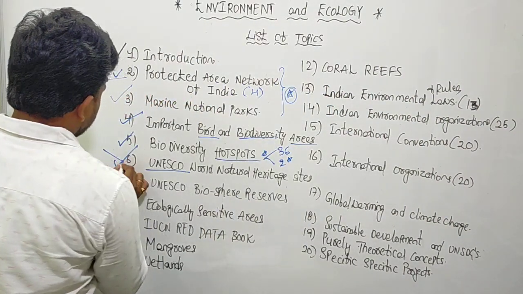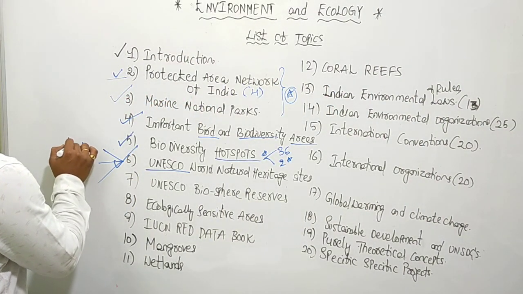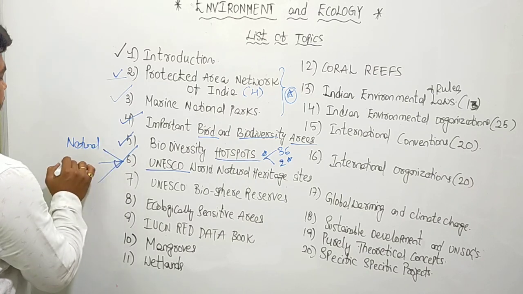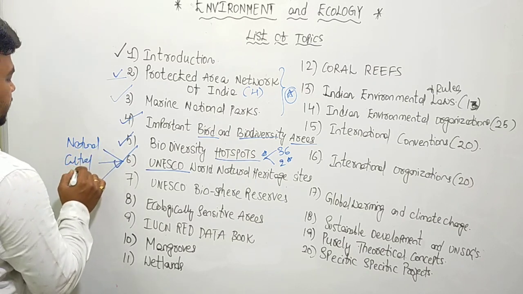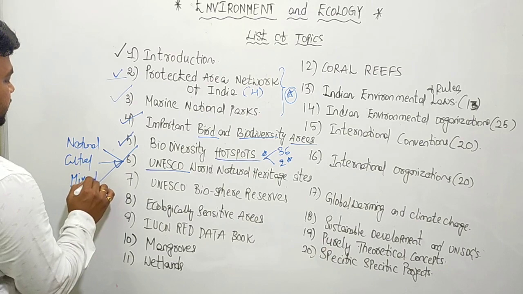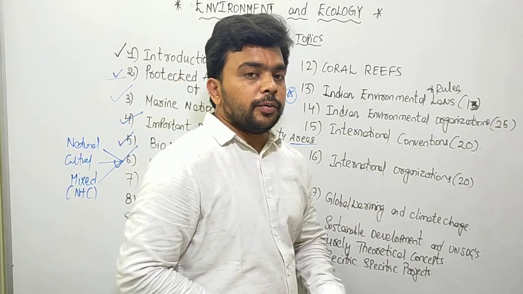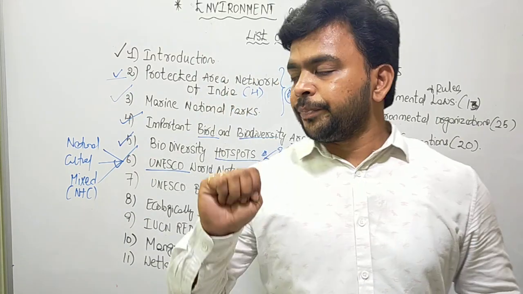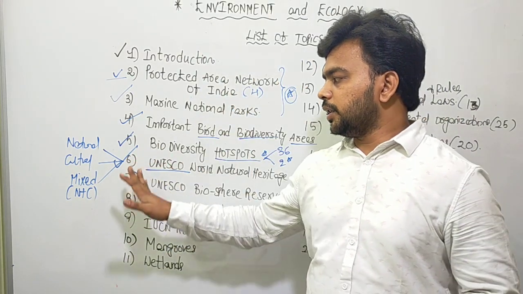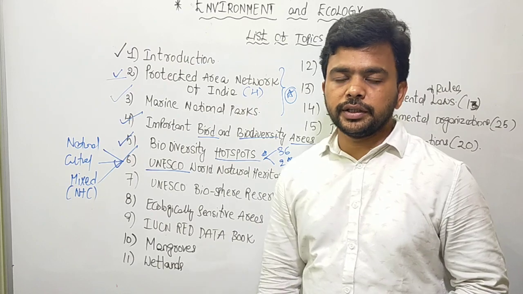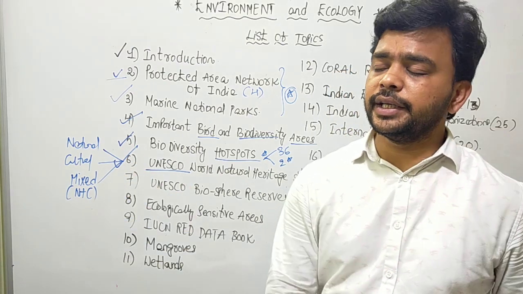One is the natural segment, second is the cultural segment, third is the mixed segment. Mixed means they have natural plus cultural aspects.